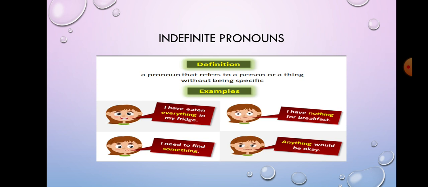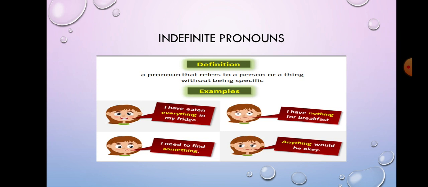It means you cannot say the exact number, like we can give examples: everything, everyone, everybody. We cannot say exactly how many or how much of a thing or person there is. See, one example is given: I have eaten everything in my fridge. But here we don't know how many things were there in her fridge. I need to find something, but what? That is not clear. I have nothing for breakfast. Here a specific thing is not given, anything would be okay.